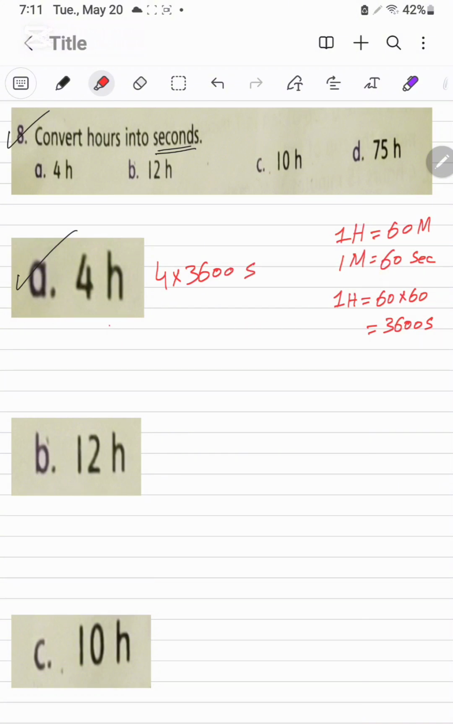3600 multiplied by 4, 400. 4 6s are 24, 2 carries, 4 6s are 24... it will be 14,400 seconds.